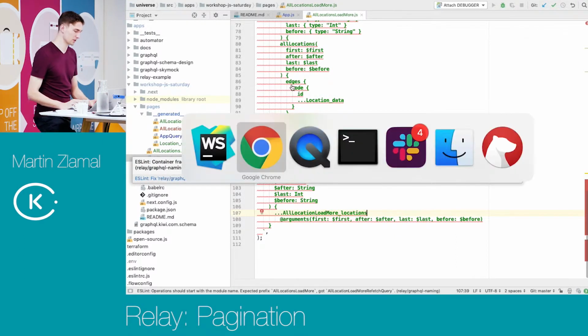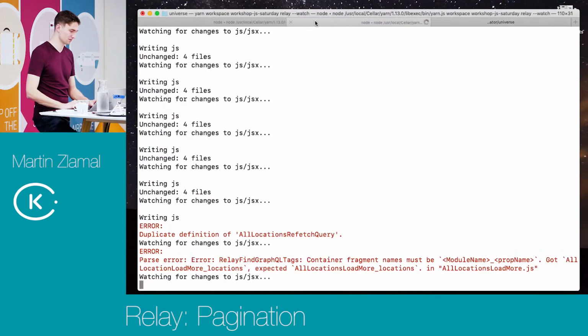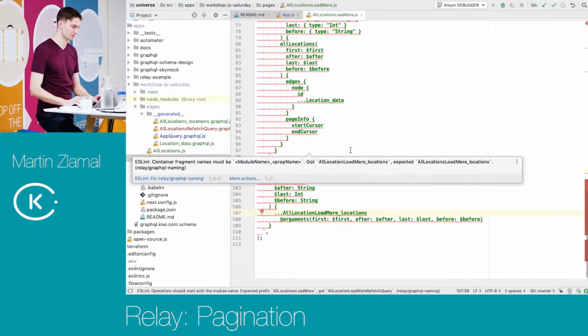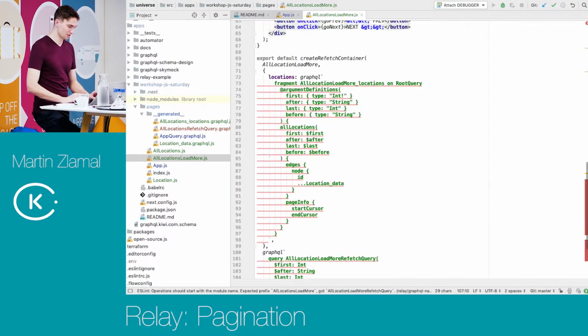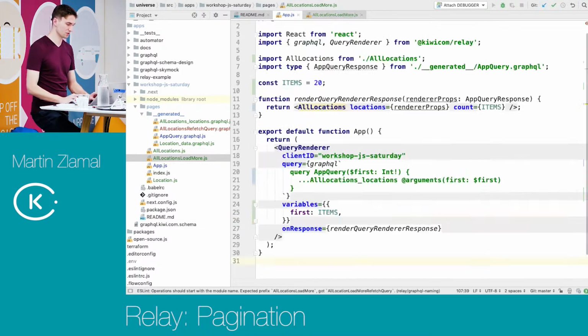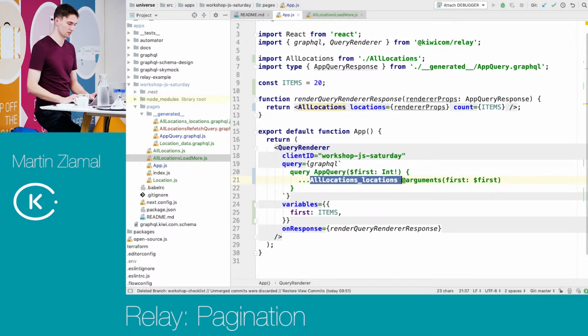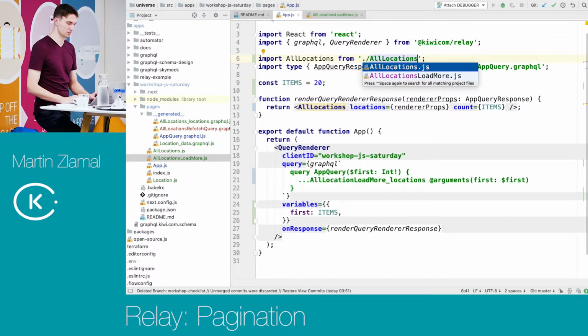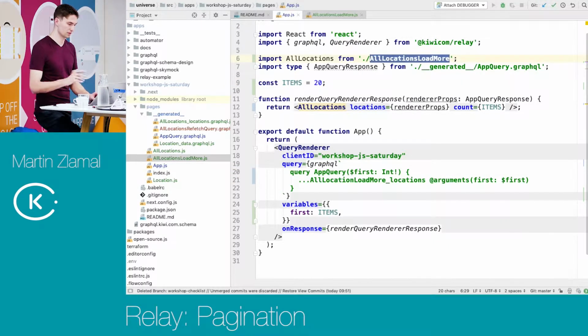Well, don't worry about it. It's like normal development, so it will not be very nice with me at the end. But what's wrong? Of course, I have to use the right component here, so I will just use the right fragment and import the right component. We can leave it like this,